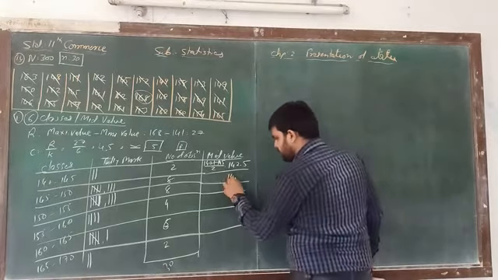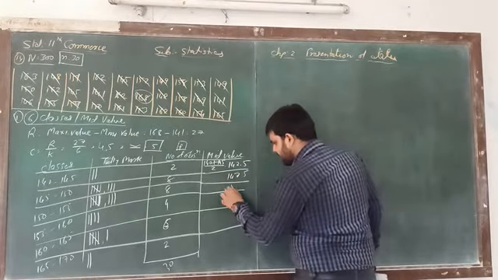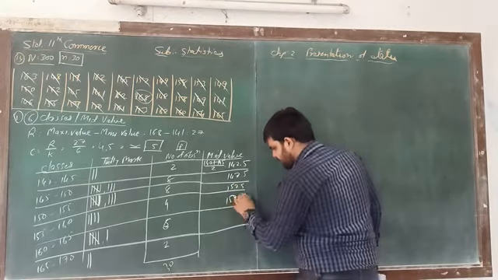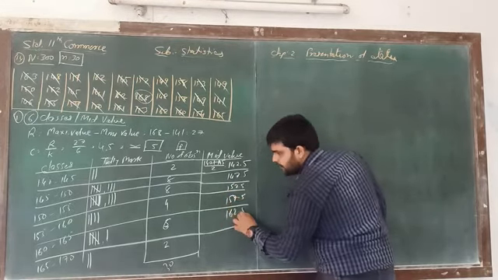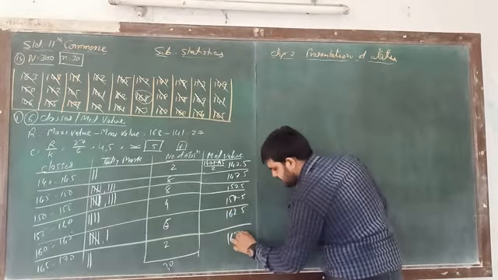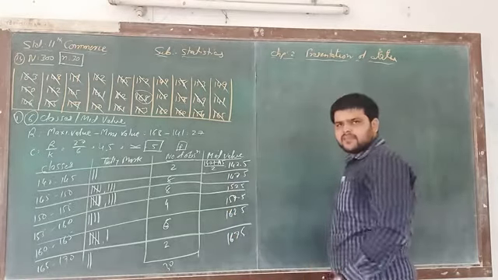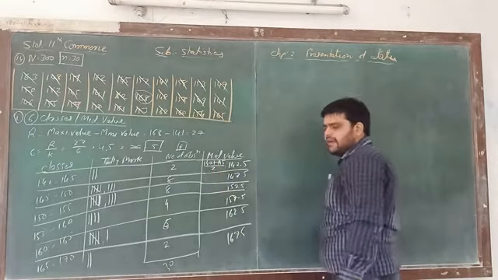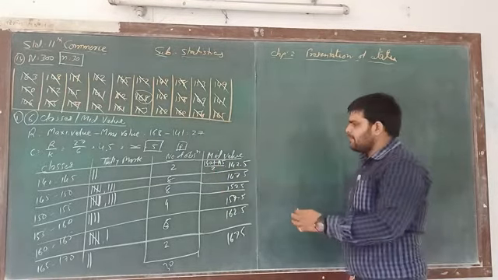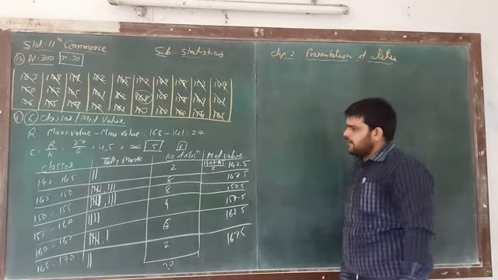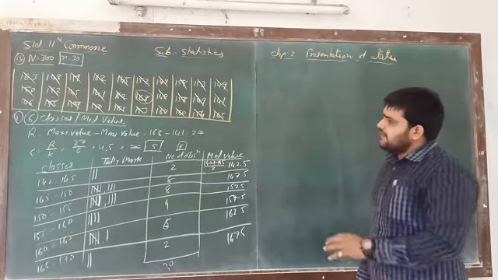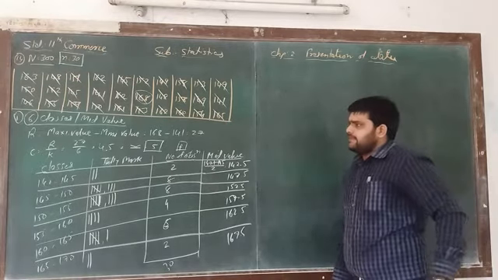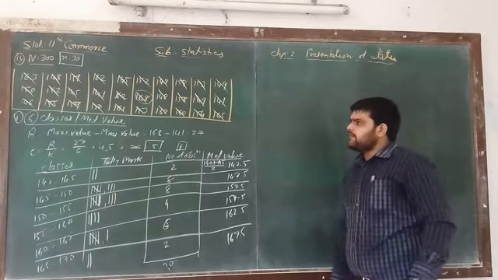So 147.5, 152.5, 157.5, 162.5, 167.5. Because the class length is 5, definitely we have to add 5. So with the help of this, we have found the first answer, that we divide into 6 classes as well as find the mid value.